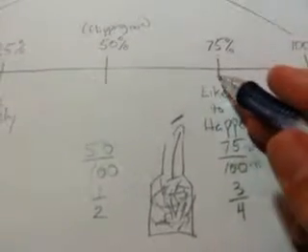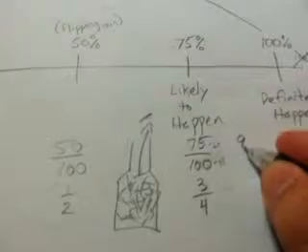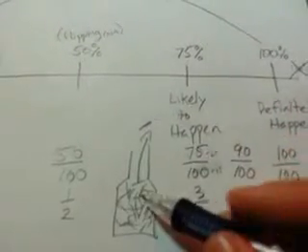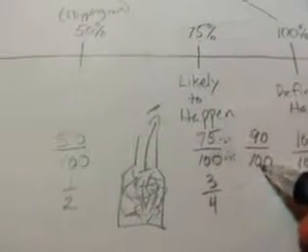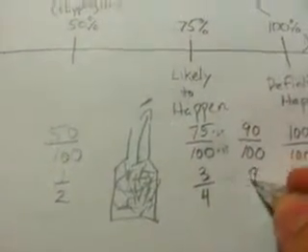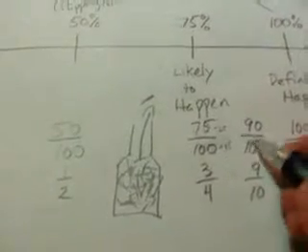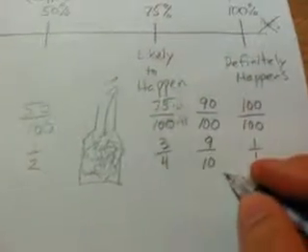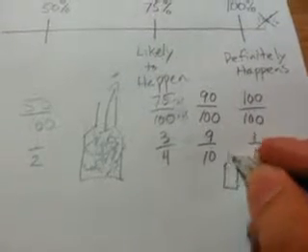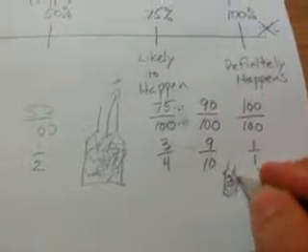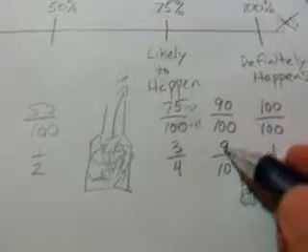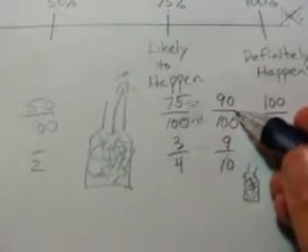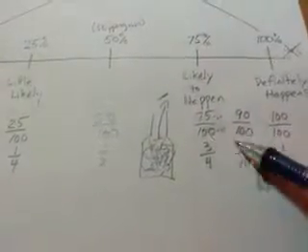Well, is it likely for me to pick my name if there's 75 out of 100? Yeah, it's pretty likely. How about if I said it was, say, 90 over 100? There's 90 tickets with my name in here. Is it likely for me to pick it out if there's 100 of them? Yeah, right? And as a fraction, you would write it as 9 out of 10. So even though I reduce it, I'm talking about a smaller container now with only 10 tickets. If there's 9 names out of 10 tickets, it's the same probability as 90 over 100. So anyway, like I said, probability could be written as a fraction.